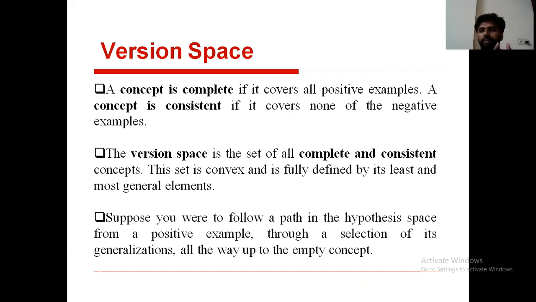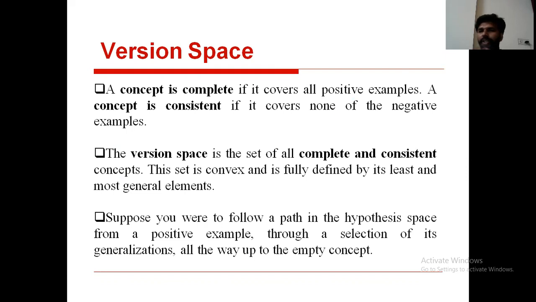Remember these 2 points. If you want to say a concept is complete, it covers all positive examples from the training set of examples. If you want to say the concept is consistent, it never covers even a single negative example. And coming to the version space, here version space is a set of all complete and consistent concepts.